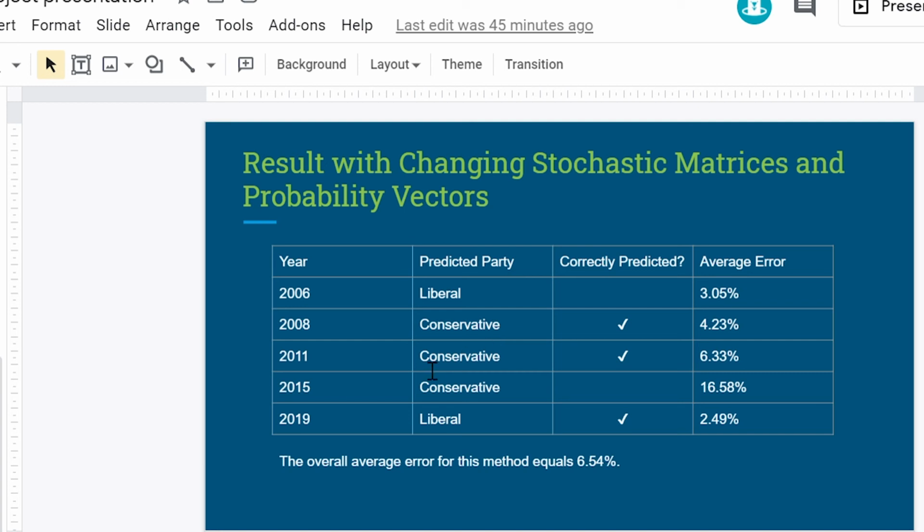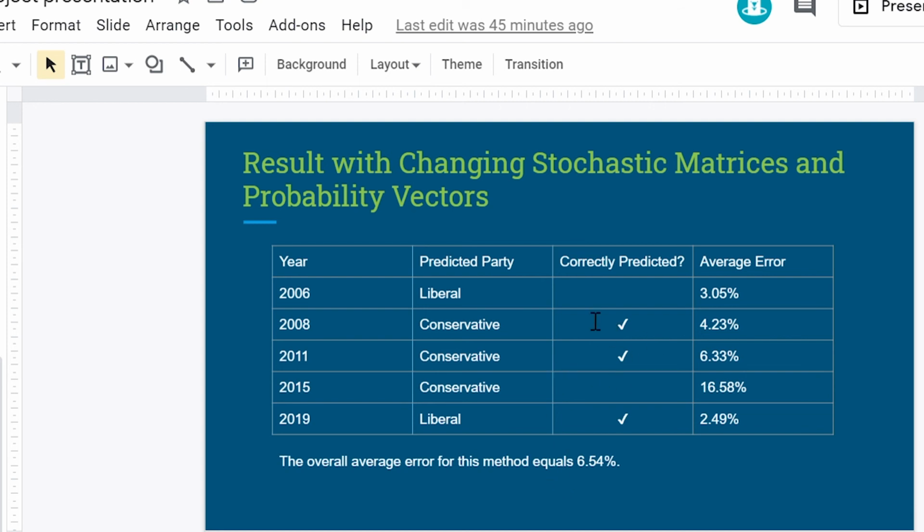Then it's the same for 2011, where we get A3. For 2015, we get A4, and last but not least, we get A5. Then we multiply it by each data set for the given year that we want to predict. Here the overall average error for this method equals 6.54%.